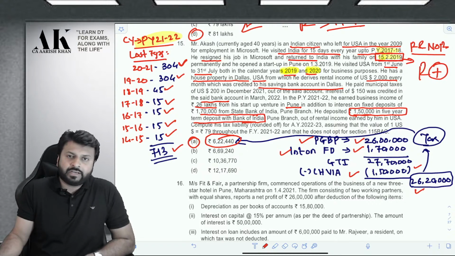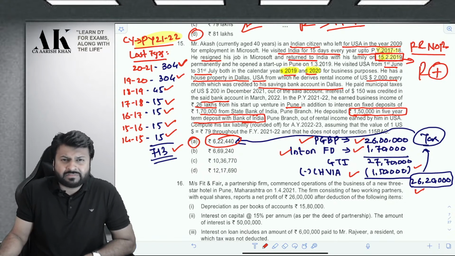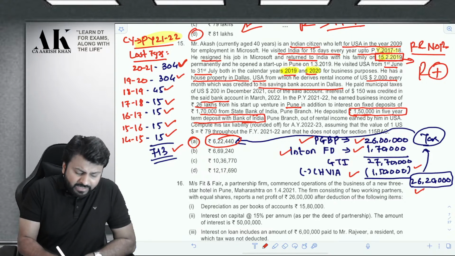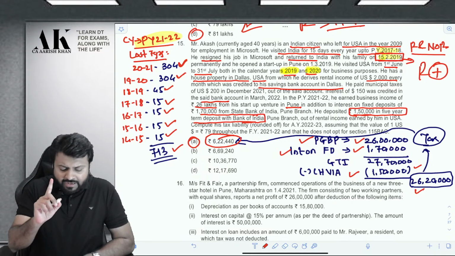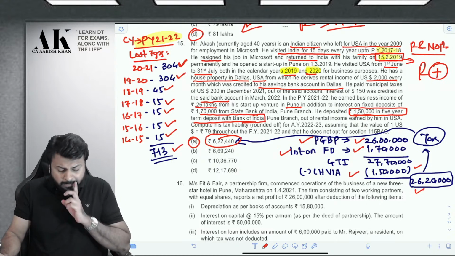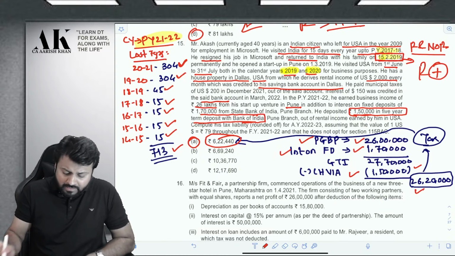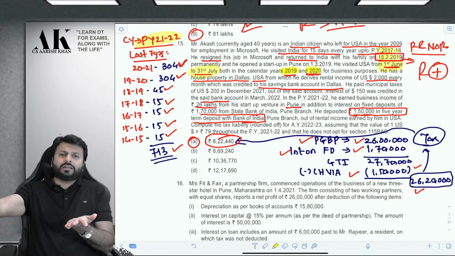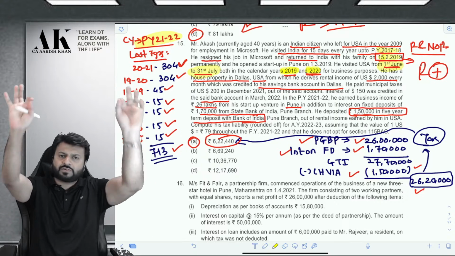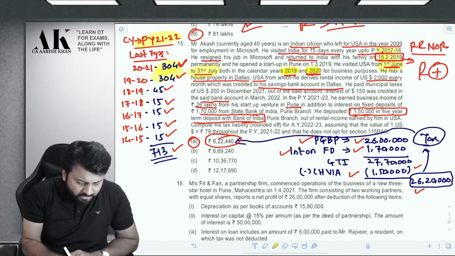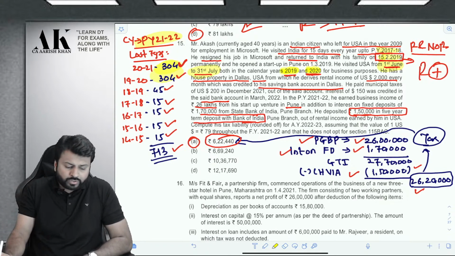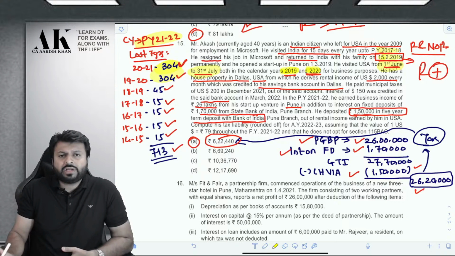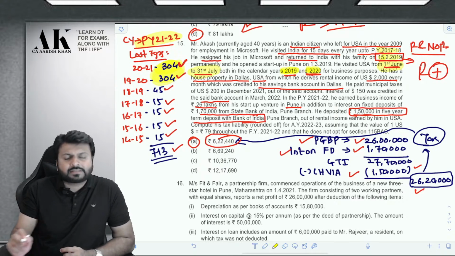So let us talk about 730 days. Is he staying in India for 730 days in the last 7 years? Let's talk about that. In 2020-21 and 2019-20, he has stayed in India for only 304 days. How does it come to 304 days, sir? Because in 19-20 and 20-21, he has gone out of India only for 2 months, that is June and July. That means 30 days in June and 31 in July, so he has been out of India for only 61 days for the entire year. It means he was in India for 304 days for these 2 years.